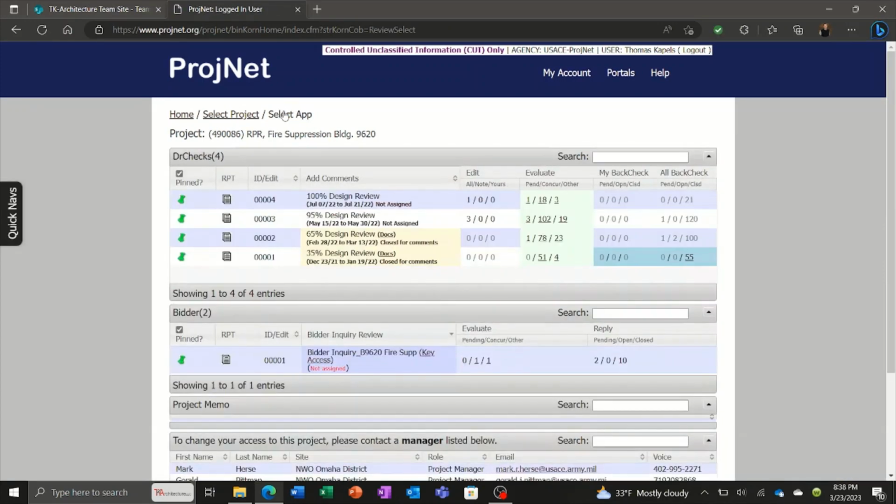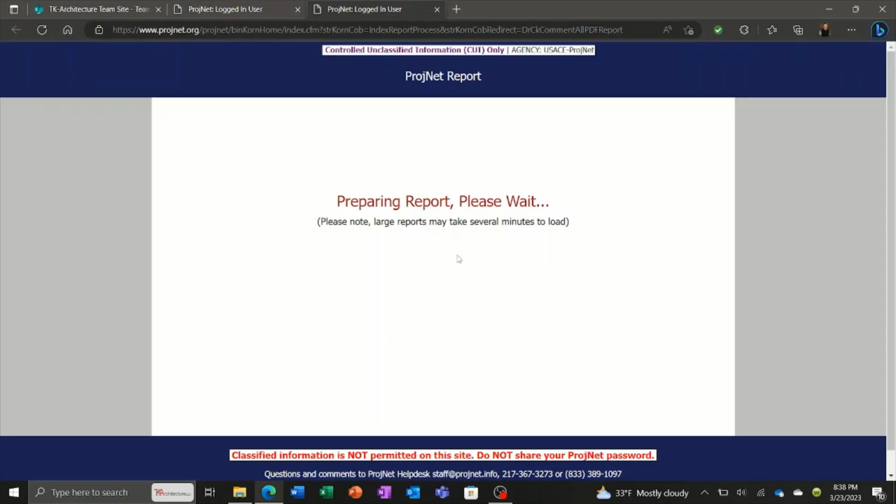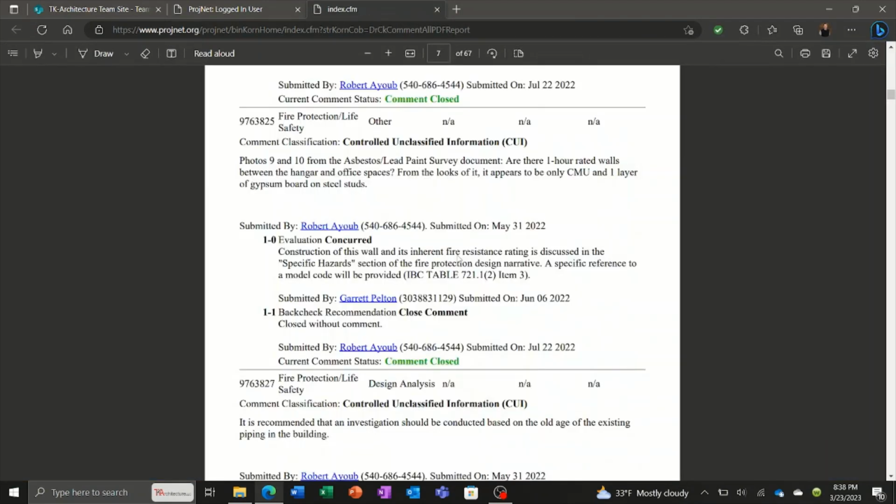And when you go back to your project, you will see all these here. You can go look at Concur and others as well, if need be. Over on this column on the left, you have reports. This is a pretty handy thing to do too. It will bring you up to this screen where you have the submitter reports and evaluator reports. So underneath the submitter reports, what I find useful is all comments. You can print the PDF of this, and this will be all the comments regardless of what response has been submitted.